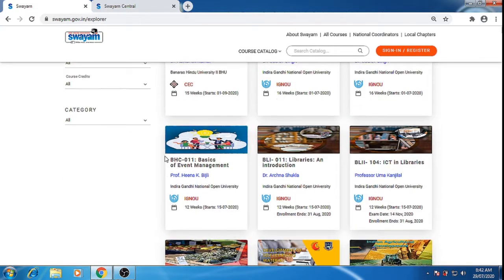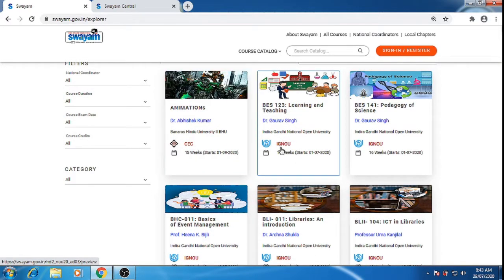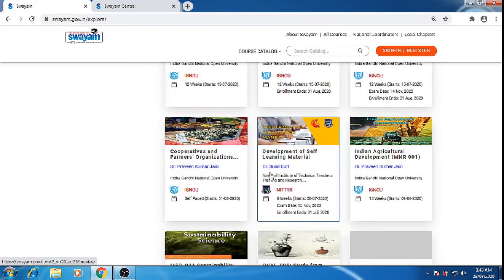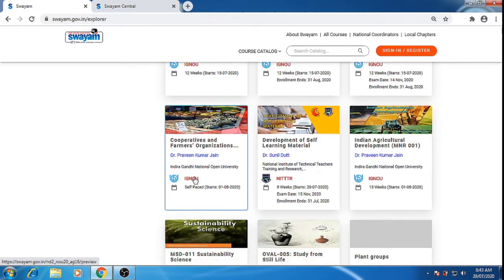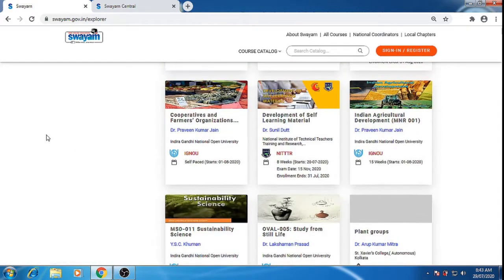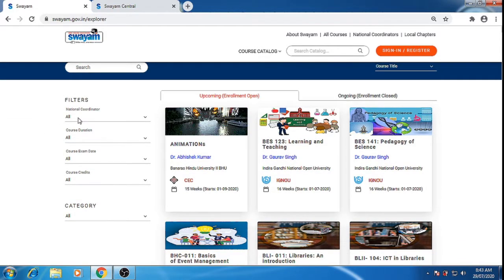You can see here this course, Animations, is provided by the CEC national coordinator. This one, Learning and Teaching, is provided by IGNOU. If we scroll to the bottom, this kind of course is provided by NITTR, then again IGNOU, CEC, NPTEL. So this is the combined list. But if we want to sort the list by national coordinator, we have the filters on the left hand side.